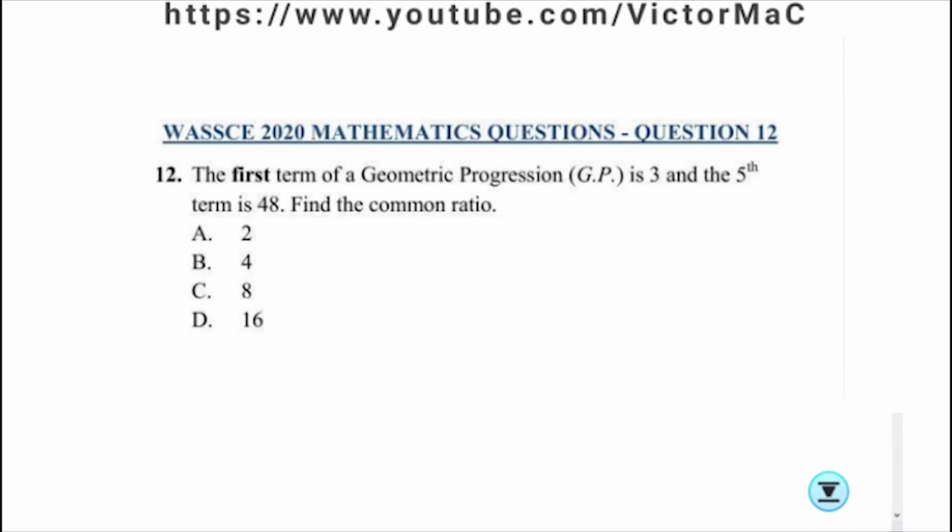Now, question number 12 of the WASSCE 2020 mathematics questions. The first term of a geometric progression is given as 3, and the fifth term is 48. Find the common ratio.